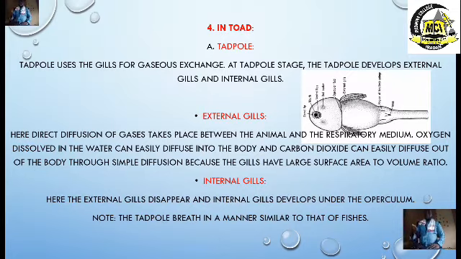Now, as this organism is attached to the water weed, because at the tadpole level they are attached to the water weed, water that passes through these gills helps to easily diffuse dissolved oxygen into the body and remove carbon dioxide into the water easily. That is the mechanism on which the external gills operate.